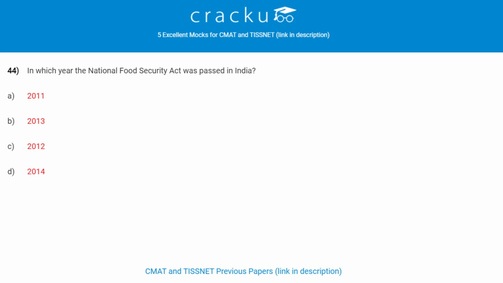In which year was the National Food Security Act passed in India? It was passed in the year 2013. The act converts into legal entitlements the existing food security programs of the Government of India, which include midday meals and also Integrated Child Development Services schemes.